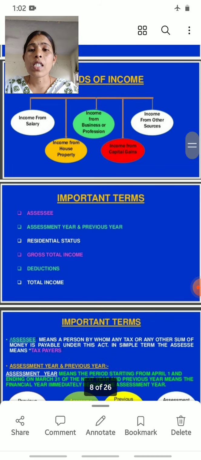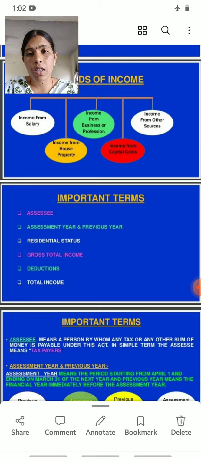Then here some of the important terms are there. So what are the important terms? First one is assessee, then assessment year and previous year, then third one residential status, fourth one gross total income, fifth one deductions, then sixth one total income. So the total income tax subject depends upon these important terms only.